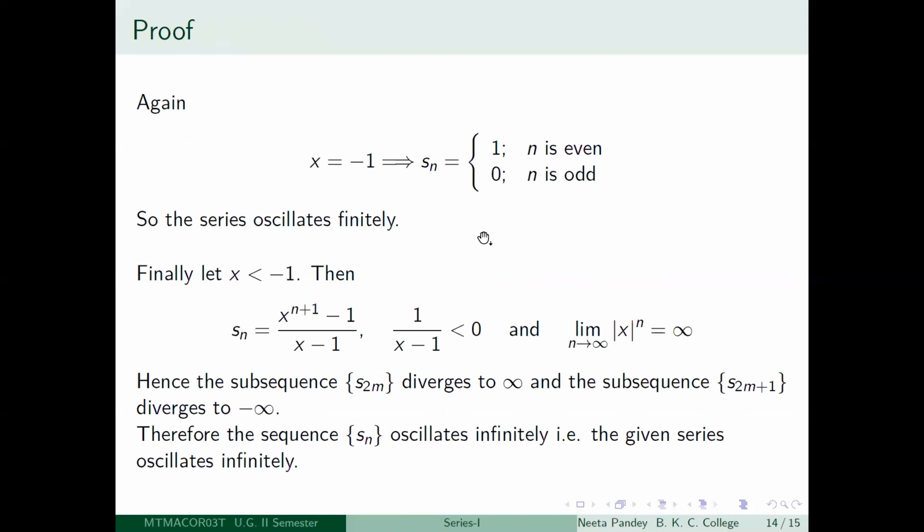So what was Sn? Again, remember, Sn is 1 plus x plus x squared plus etc. plus x to the power n, right? So suppose I put x is equal to minus 1. So what is your first term? First term is going to be 1, right? Because it is just x to the power 0. The second term is going to be,